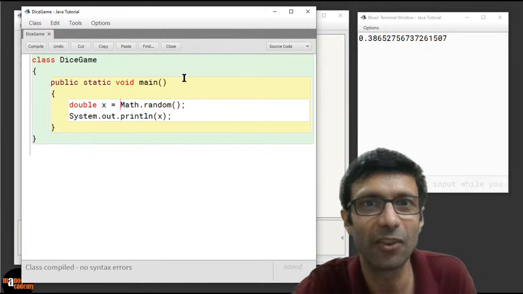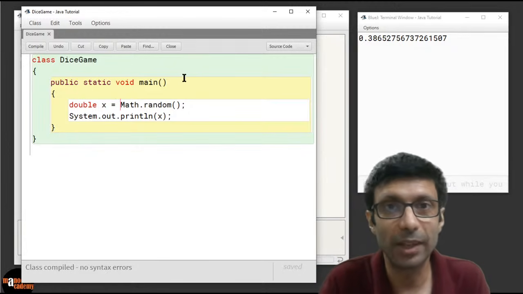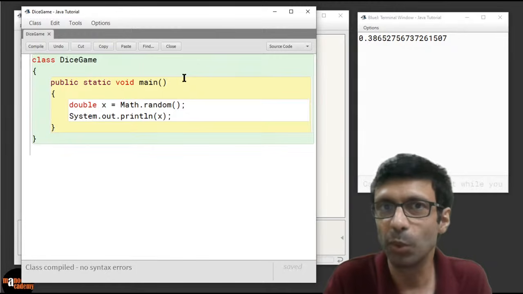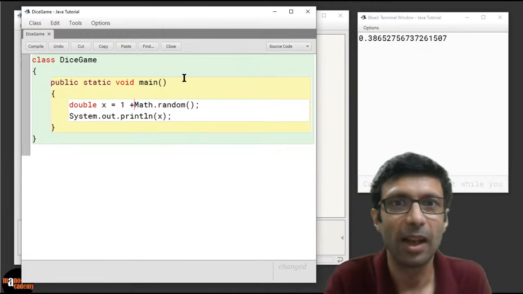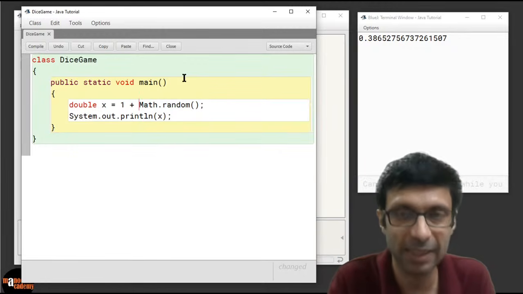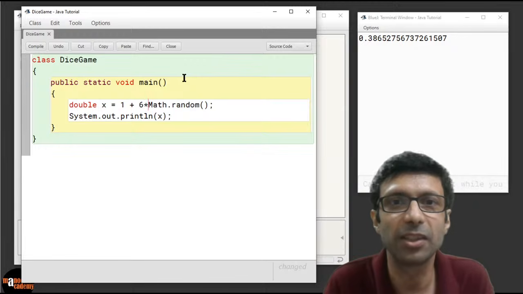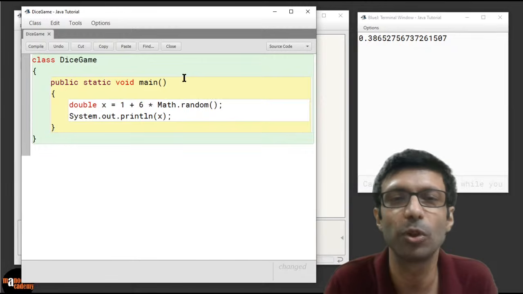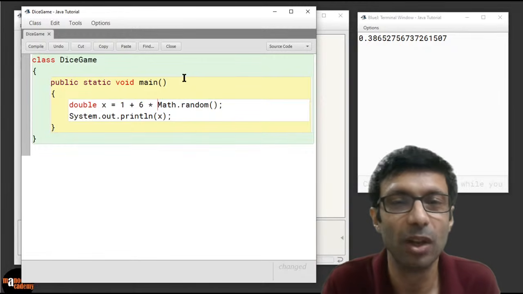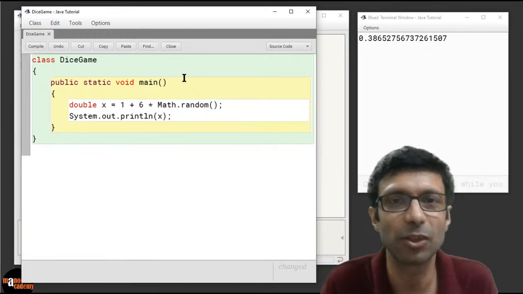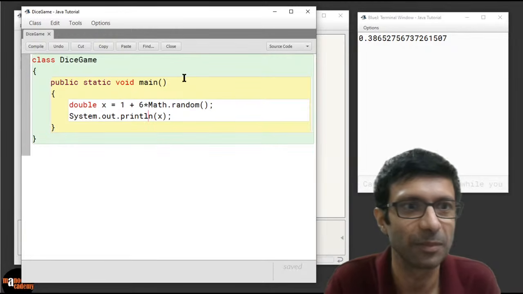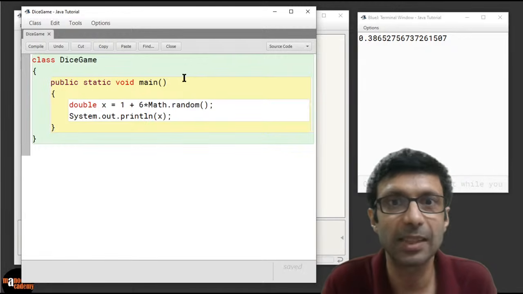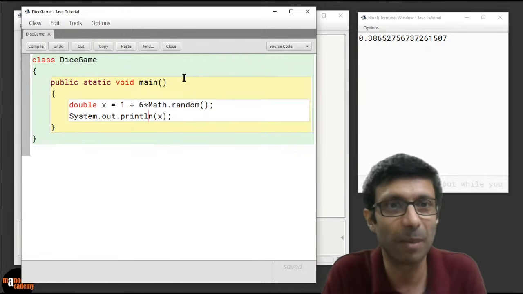Please take a look, a very interesting trick. We have to change this random number, because dice starts with 1. So we are going to add 1 to it, because we don't want numbers less than 1, and we are going to multiply this random number by 6. I'm using operators here. 6 multiplied by math.random. I can put spaces there to make it clear for you, or remove them so it's easier to read. Can you see that? So 1 plus 6 times math.random. Why? Because we want random numbers from 1 to 6.